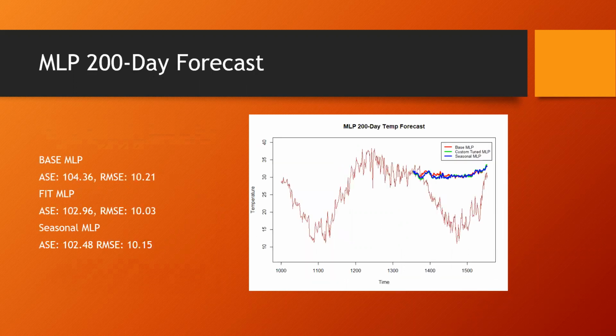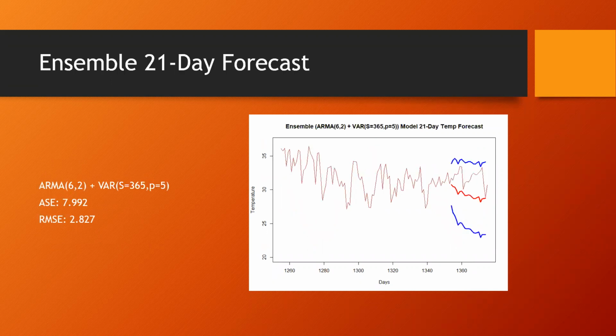We take that out to a 200-day forecast. Again, the seasonal model slightly beats out my fit model. I should note that that seasonal model was tuned by the computer, not by me. But again, they're all coming out about the same. And from what I can tell, they're not really picking up on the seasonality in the model. They're picking up on some variability, but they're not doing a real good job of modeling it. So we're moving into an ensemble model.